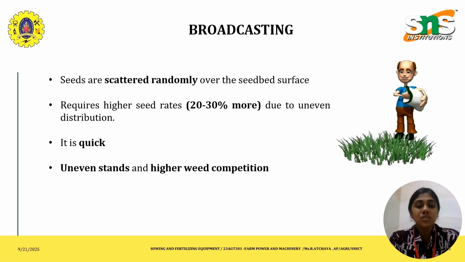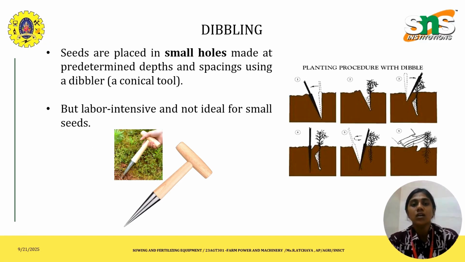But it is best suited for small seeds, rain-fed areas, and pasture areas. For the improved version, we can use the seed cum fertilizer drill for light covering. Then the next method here is dibbling.